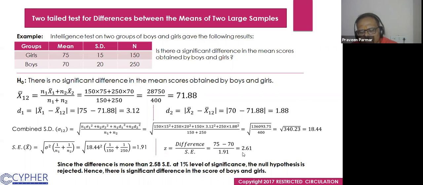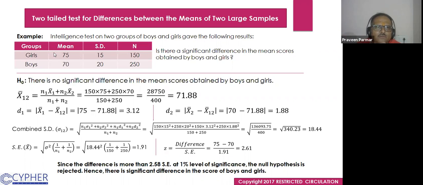If a null hypothesis is rejected at 1%, it is already rejected at 5% also. Since the difference is more than 2.58 at 1% significance, the null hypothesis is rejected. Hence, there is a significant difference in the scores of boys and girls.